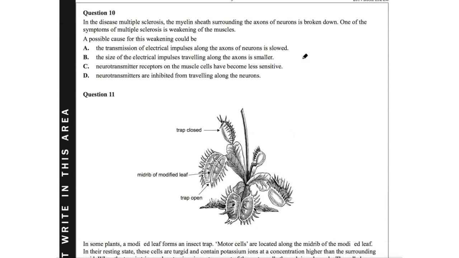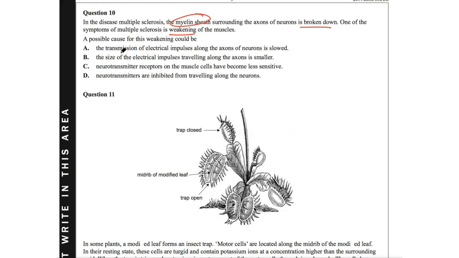In the disease multiple sclerosis, the myelin sheath, so that seems important to me, surrounding the axons of neurons is broken down. One of the symptoms of multiple sclerosis is the weakening of muscles. So what would cause this weakening? So let's go through and think about what is the myelin sheath for? It's all about the speed of the action potential because it insulates the axon. So if that's the case, we want to look for something that has the effect of slowing the action potential down. And that is actually a reason why that particular weakening of muscles occurs.